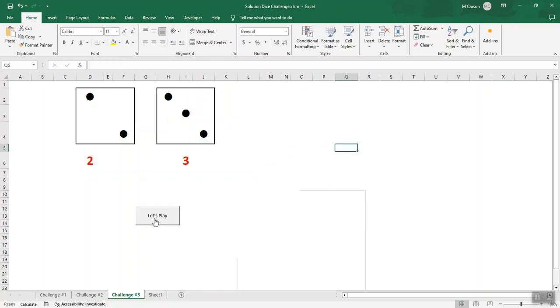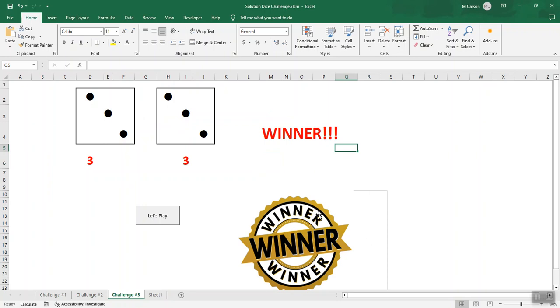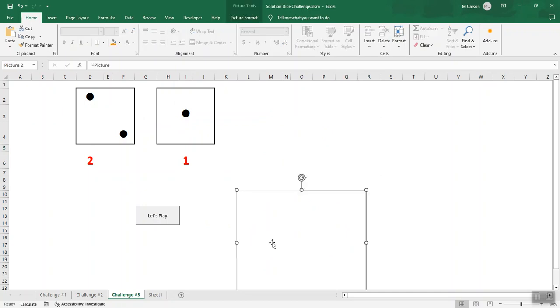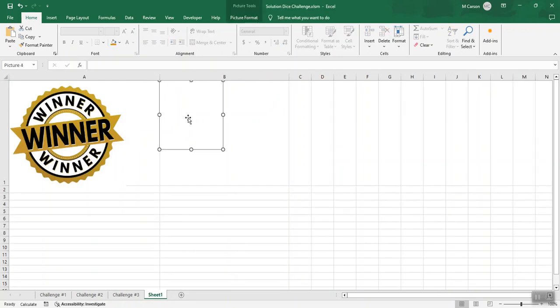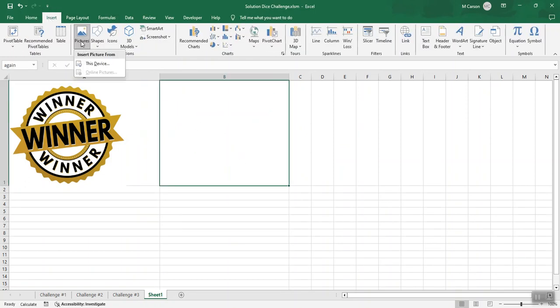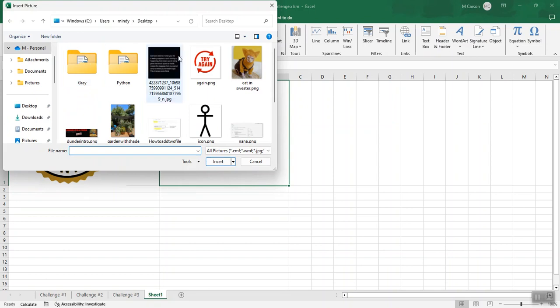Now let's play. They match, so my graphic appears. So when I start playing again, it looks like it goes away, but actually it's just that white box. So if I went back and I wanted to say, hey, I don't want that white box, I'd like it to say try again, I'm going to come here and do that. I'm going to insert picture, this device, try again.